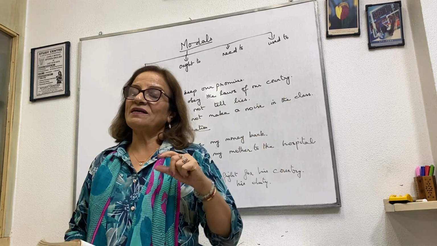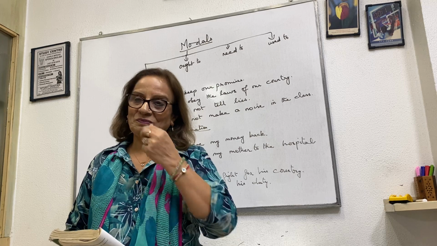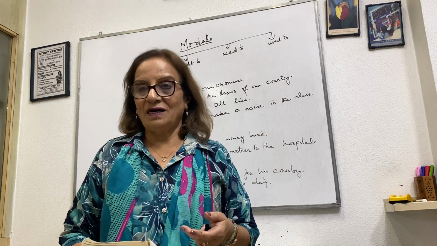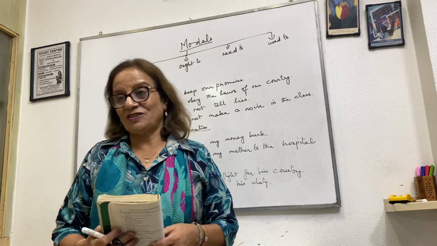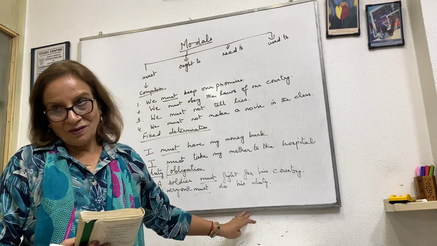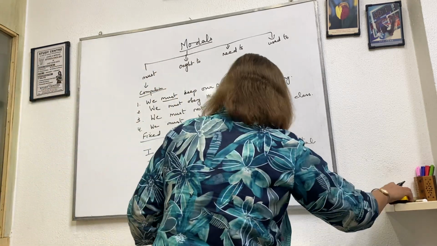We should respect our elders. We must respect our elders. Compulsion, because in this thing, we must obey our elders. We must respect them. Must take care of them. So that is a moral obligation. Is it clear, all of you? Now we go to the next one. Ought to.